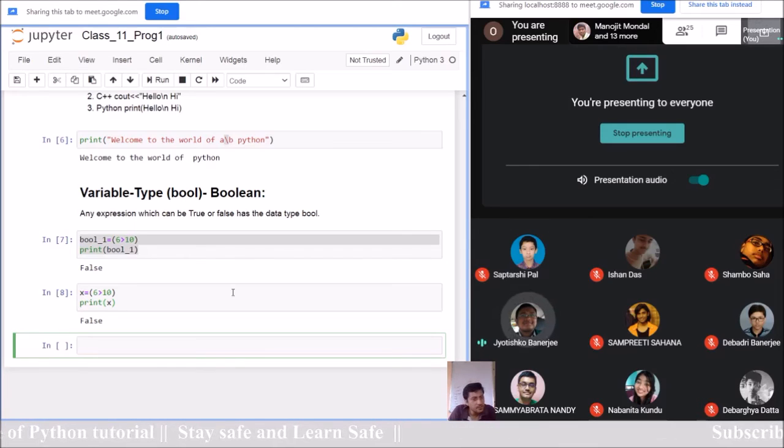Yes. Sir, the x or bool underscore 1 at 6 greater than 10 occupies a particular location when it is written here. That's why it can be called an identifier. Okay. Chalo. So should I say something now? Yes, sir. Okay.